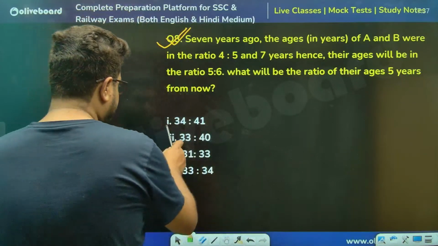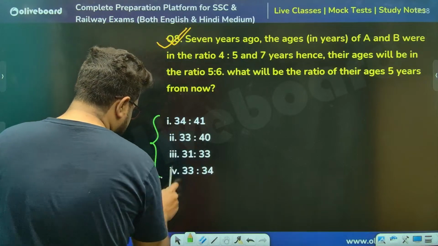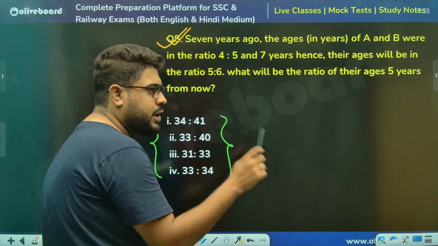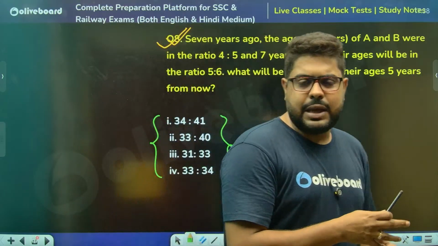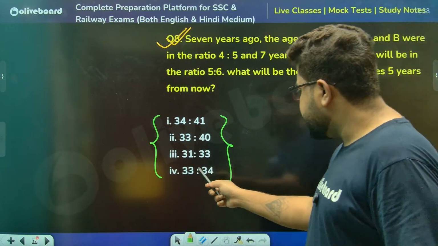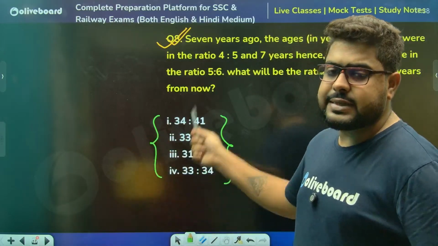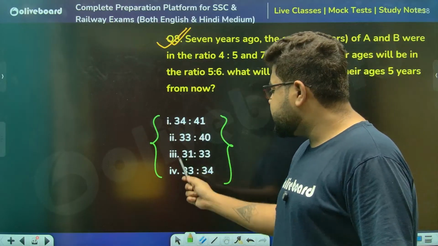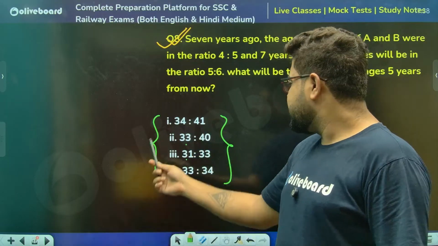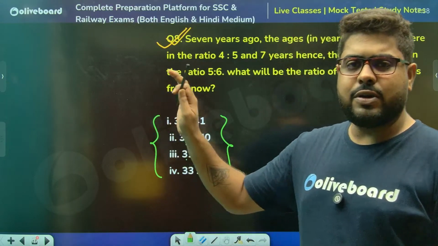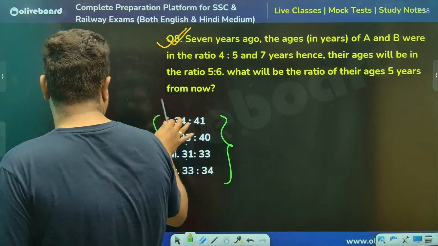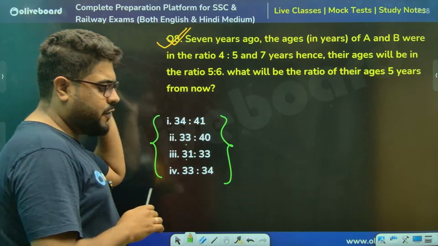But sir, looking at the options given, I'm very certain that these are the ratios or the ages themselves. Look, 31 is a prime number, 33 and 70 are co-prime, 34 and 41, so they are very weird types of numbers, right? So let's try to start from here.